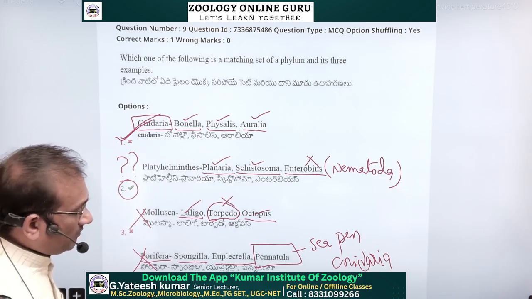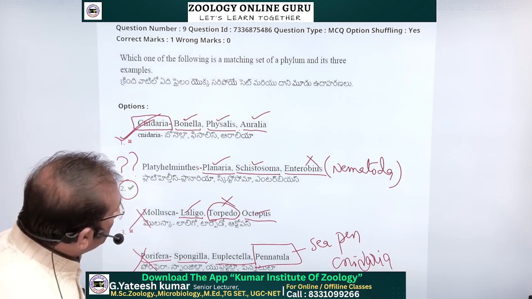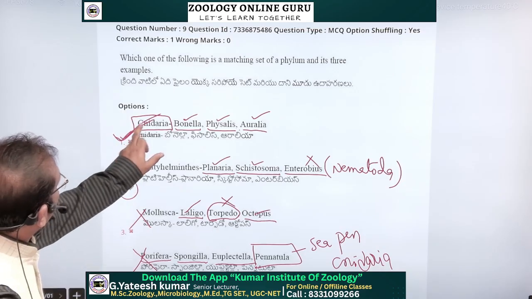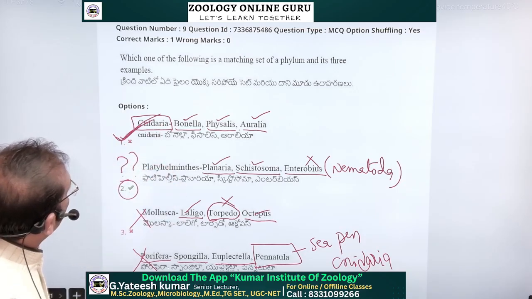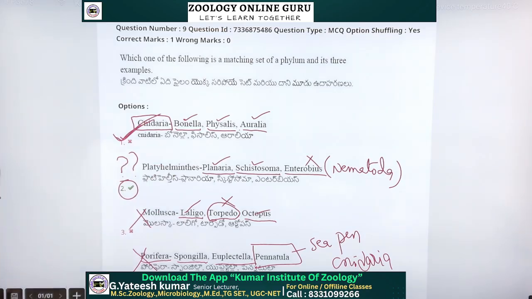Platyhelminthes, Planaria is there. Schistosoma haematobium is there. Enterobius vermicularis belongs to Nematoda. Okay, the first answer is correct. According to my knowledge, Bonella, Physalia, Aurelia belong to Cnidaria. And if you have any doubt and if you have the answer, comment to me.